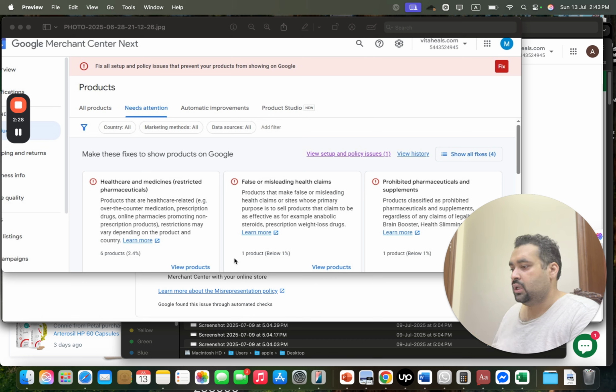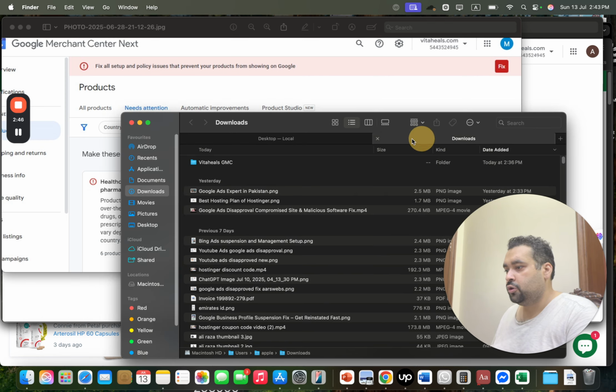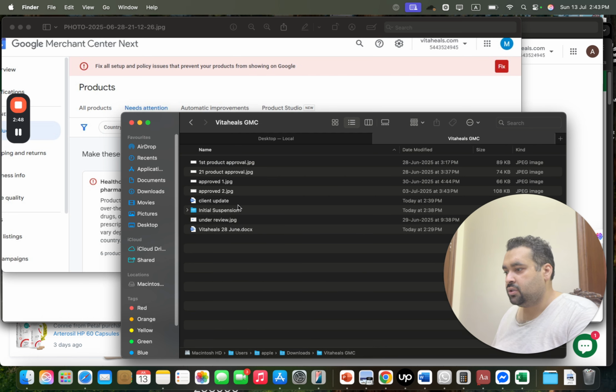and six products were concerned, one for each. So we had to find a solution for this, but because the account is labeled for this, Google is going to go into the depth of all of the products to verify, because in the health industry Google is very concerned. So with misrepresentation, we are sorting out three other errors as well. Now I'm going to show you how we were able to get it restored. So this was an initial suspension.